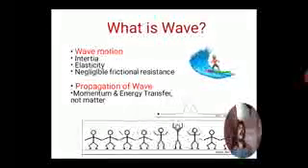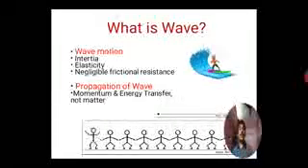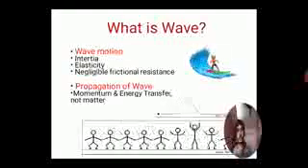That is called elasticity. This property should be there in the medium.